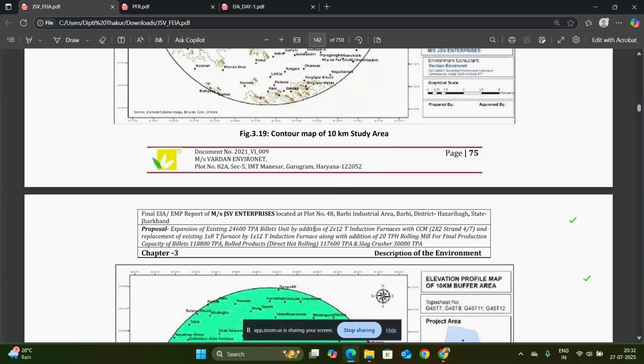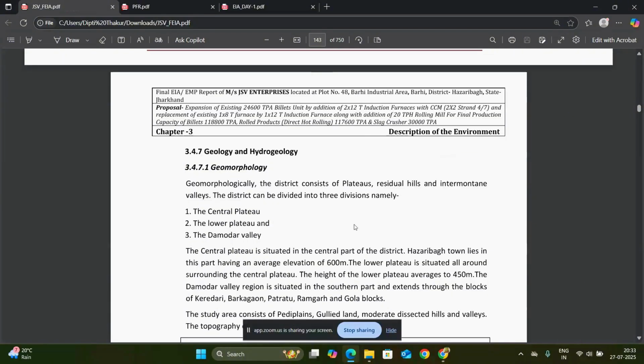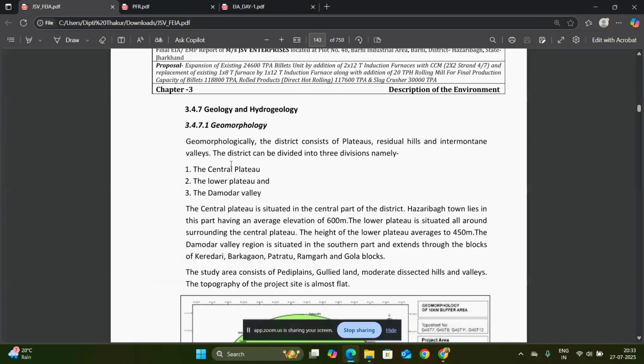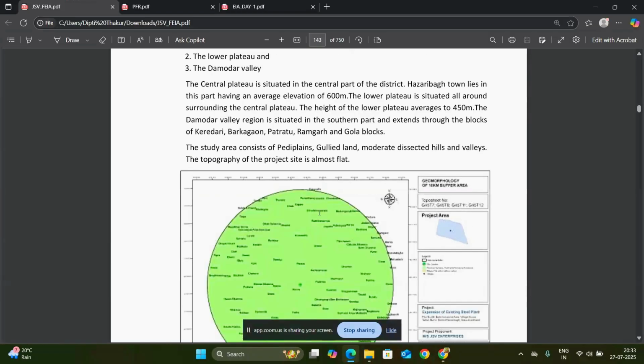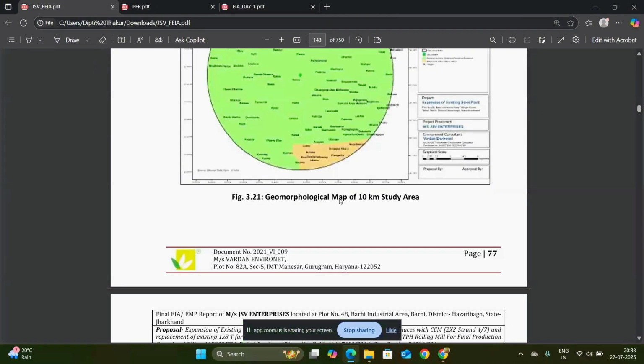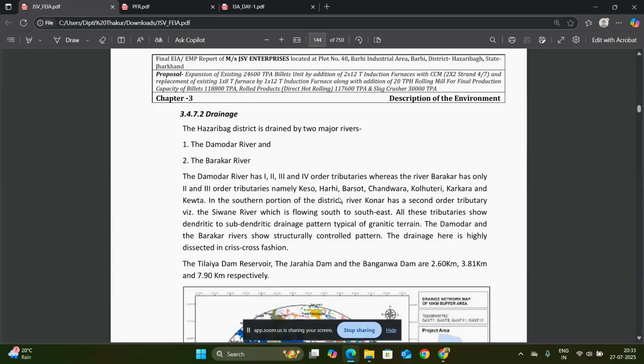Next is the contour map of the study area, the digital elevation map, and these are the maps you have to mention in the EIA report for complete analysis or description of the environment where the project is located. Next is the geology and hydrology of the study area. Based on the geology and the geomorphology of the study area, you have to write the section, and the drainage section, the drainage area or drainage history of that area.